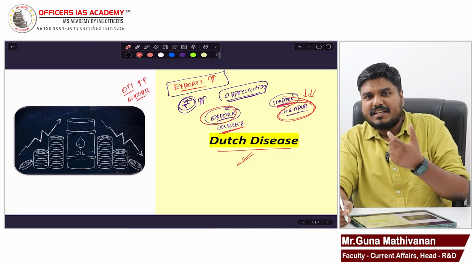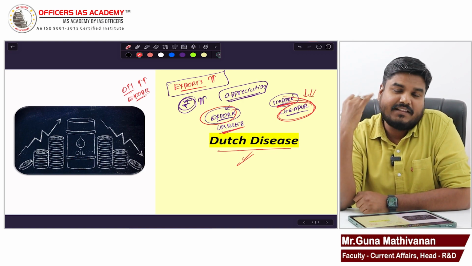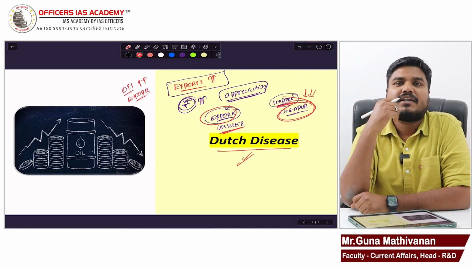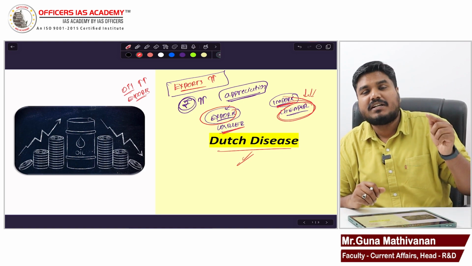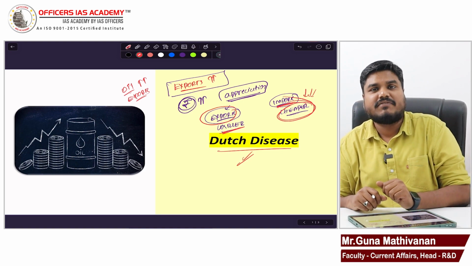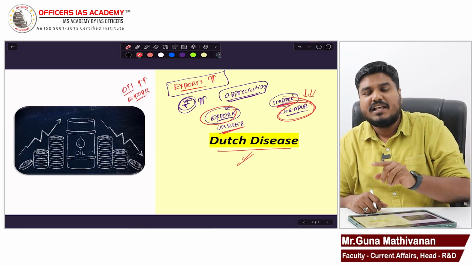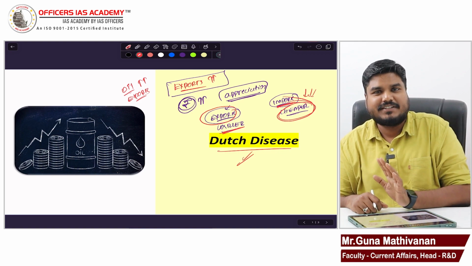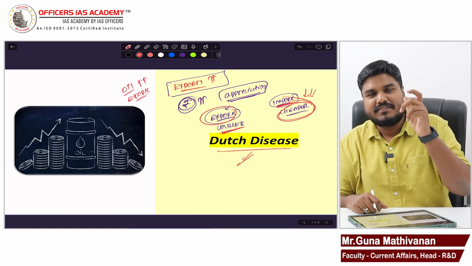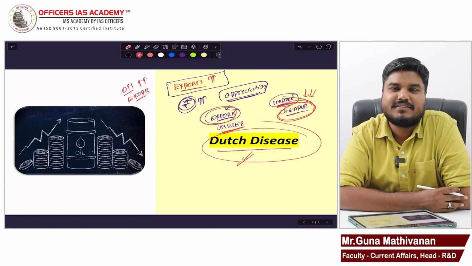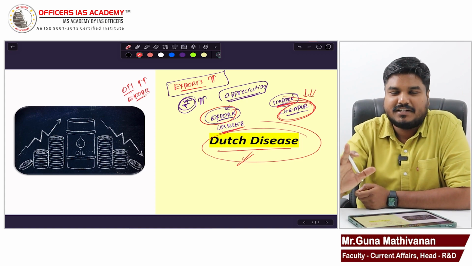This term Dutch disease was coined in the 1970s. So in the 1960s, what happened? In the Netherlands, there was a discovery of natural gas. That discovery led to huge exports of natural gas, but as I explained, the other sectors were getting affected. The Netherlands' currency was appreciating, which was affecting the other sectors, so the Dutch economy was getting affected. So in 1970, in The Economist magazine, this term was coined, Dutch disease. However, this term is also used in economics in general.